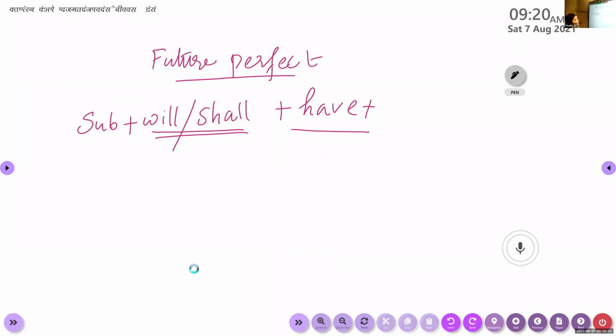This is perfect tense. Remember, if have is used after will, we can use only which form of the verb? Present. Present after have. So you give me one sentence. Aaron, you give me one sentence in future perfect. Aaron, give me a sentence. No problem. Even if your rule is wrong, please give me a sentence in future perfect.